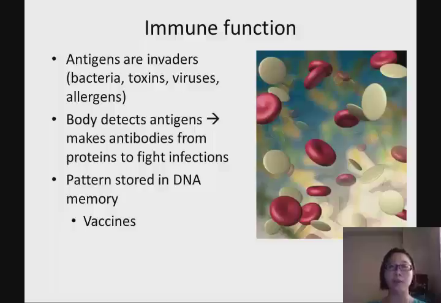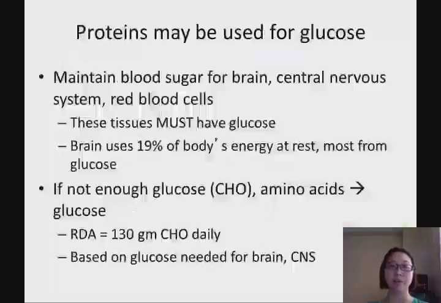So that's why whenever there is some virus or some antigen that we encounter once, we are able to remember it for our whole life, and right away when it gets into our body, we produce high amounts of antibodies to defend ourselves. And this is how vaccines are developed to protect us, to make our body remember. Then when the antigen really encounters our body, we can right away produce a whole bunch of antibodies to defend our body. This is another function of protein.